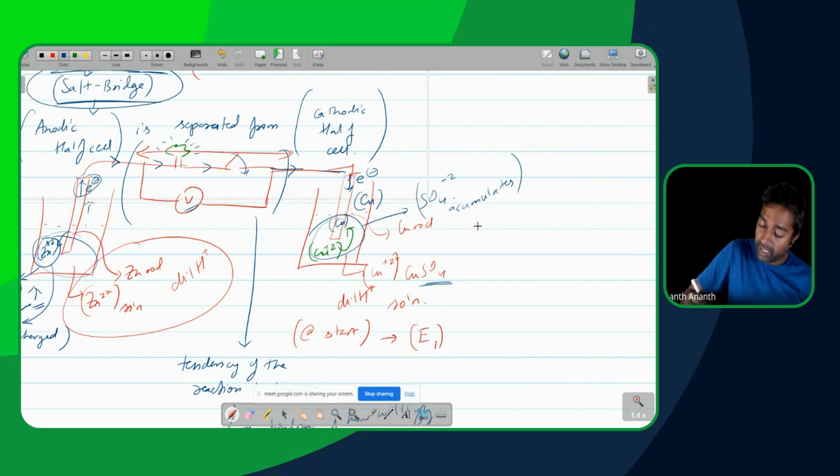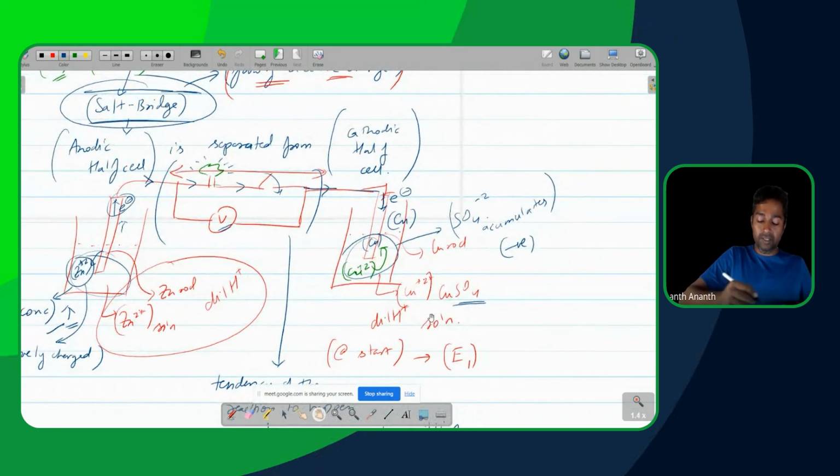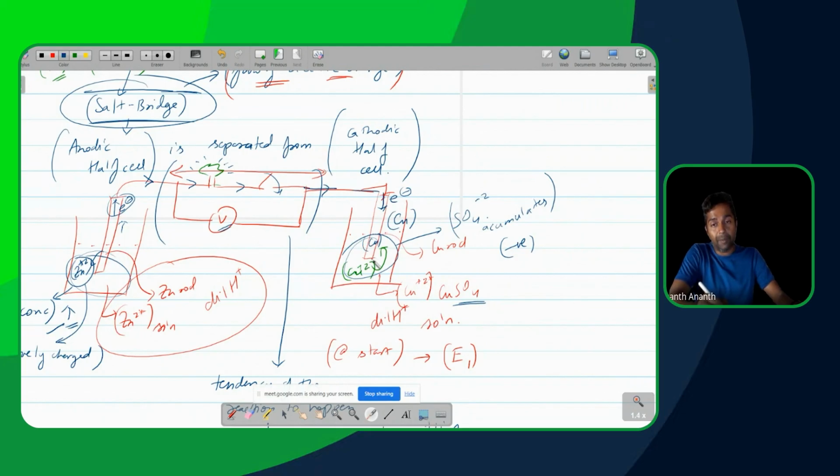So you're going to have negative charge getting accumulated here. On this side, the zinc 2 plus will try to pull the electron back. Here, the negative charge accumulation will push the electrons away. So both sides are going to be rejecting the flow of electricity. So the voltage will drop very, very fast, and the cell will not work. The cell will stop working very, very fast.